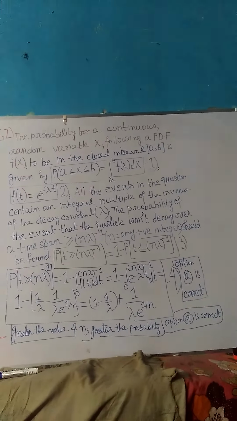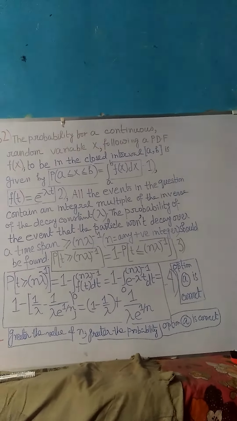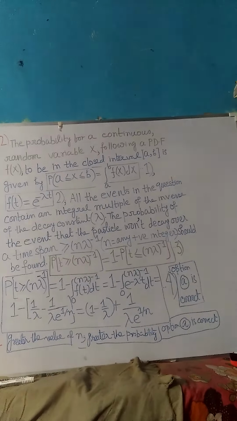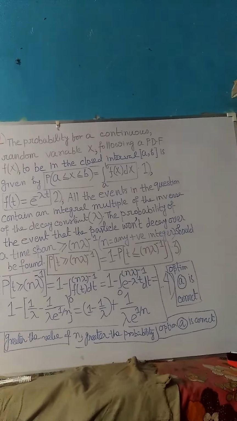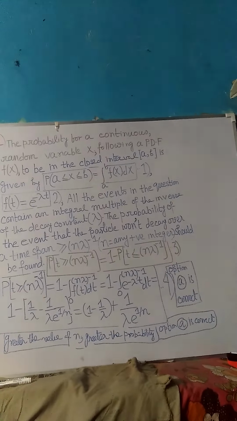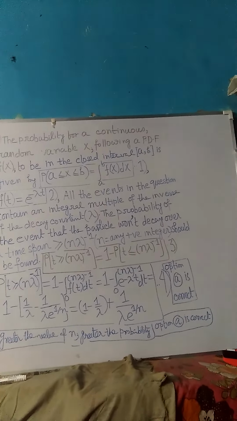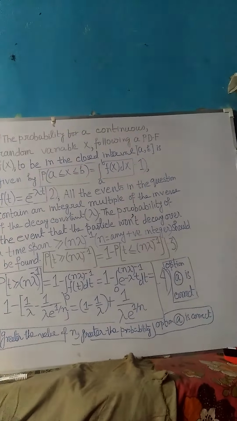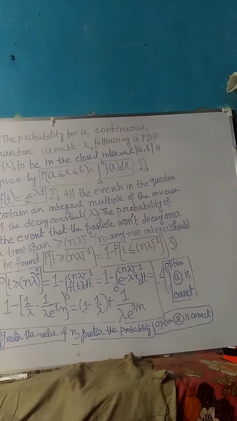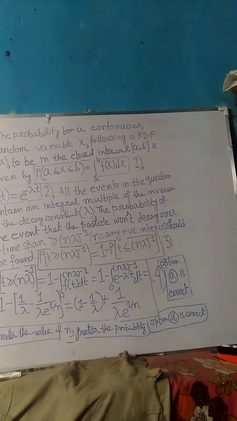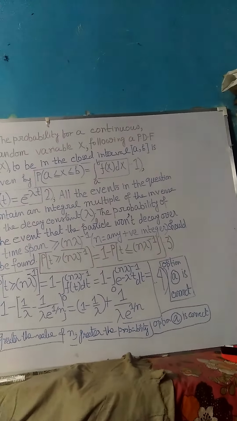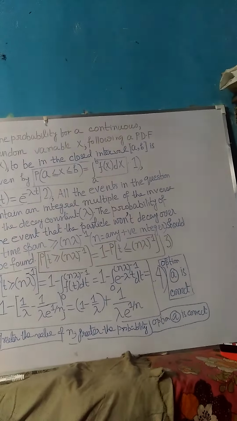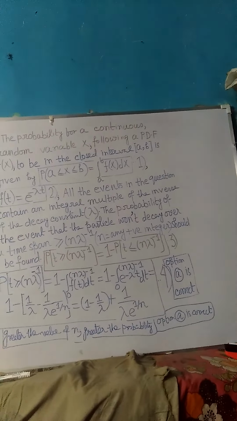Please read this carefully. So in general, the probability of the event that the particle won't decay over a time span greater than or equal to n lambda inverse, where n is any positive integer, should be found.